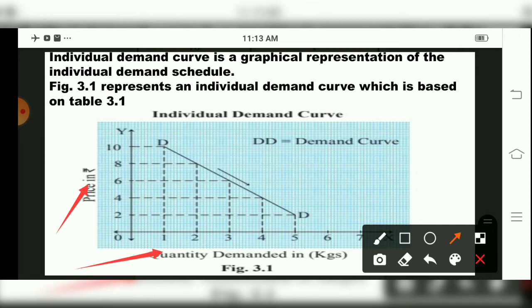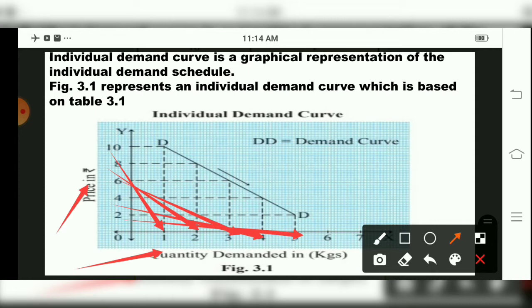If you can see, we start with: for 10 rupees, how much quantity? 1. For 8 rupees, 2 kgs. For 6 rupees, 3 kgs. The points are plotted like that, children. For 4 rupees, how much was demanded? 4 kgs. And for 2 rupees, 5 kgs of mangoes were demanded. This is the example we studied.